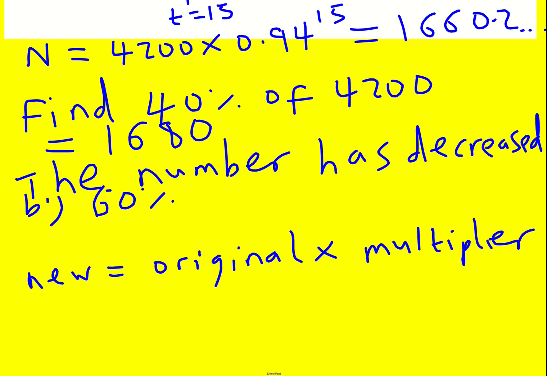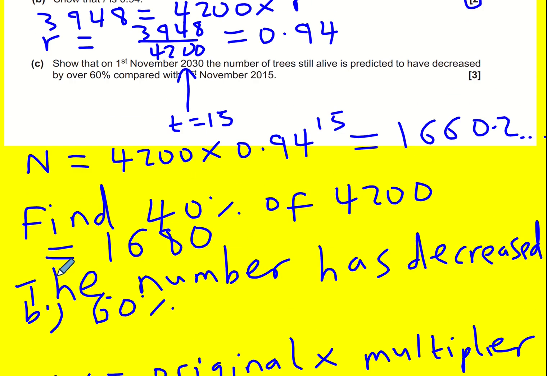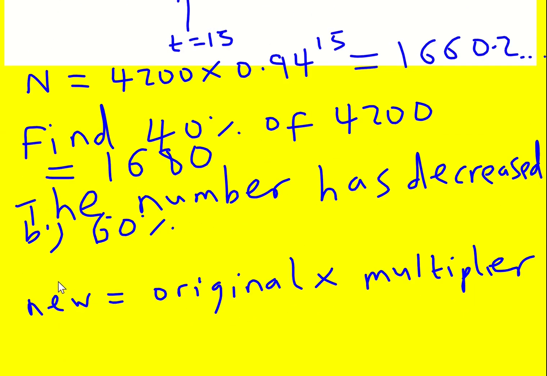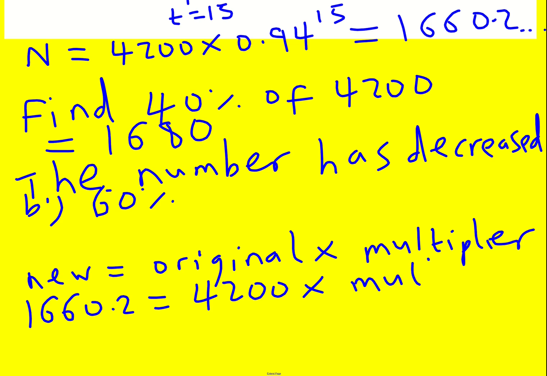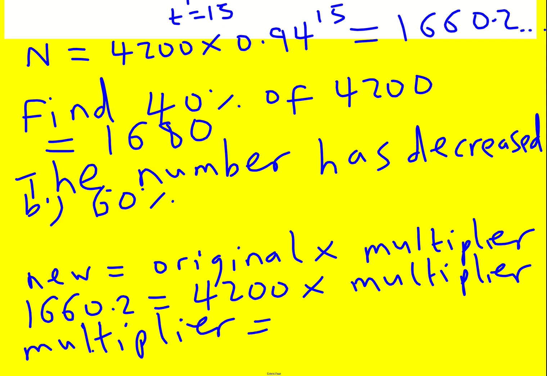Now we know the new. We've said we figured it out. Here we go: 1660.2, and that is equal to 4,200 times the multiplier. So we can then divide through, and the multiplier is going to be this thing on the left divided by 4,200.